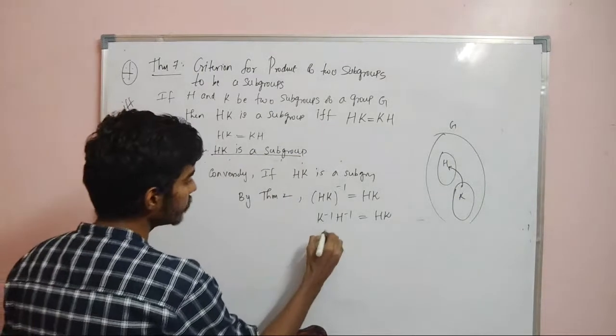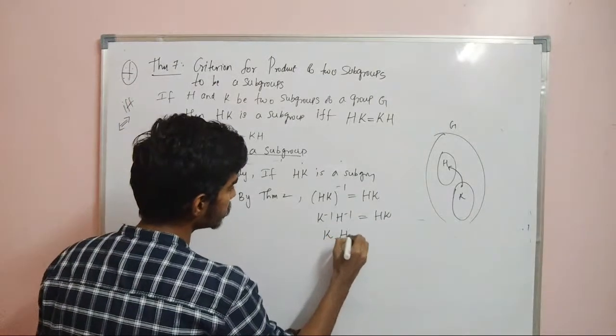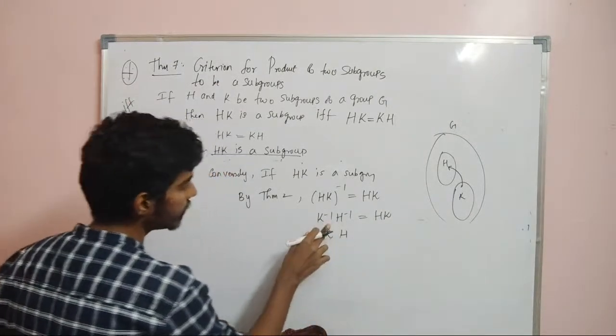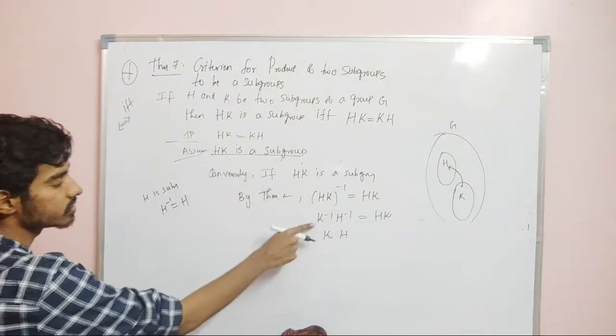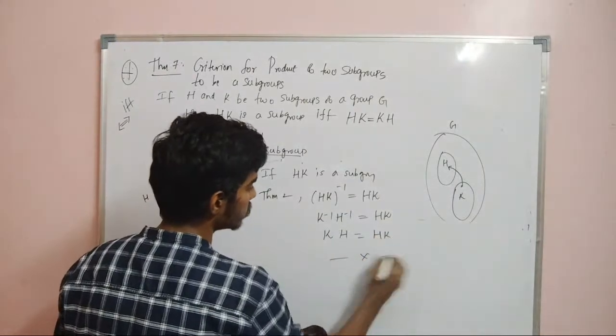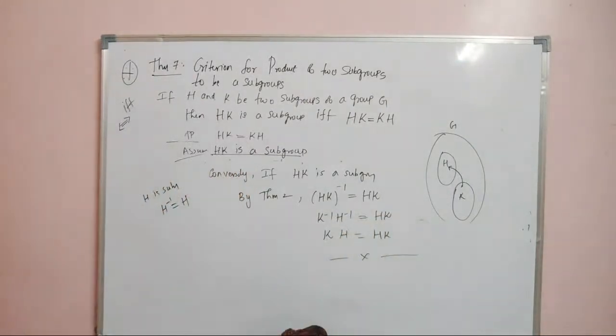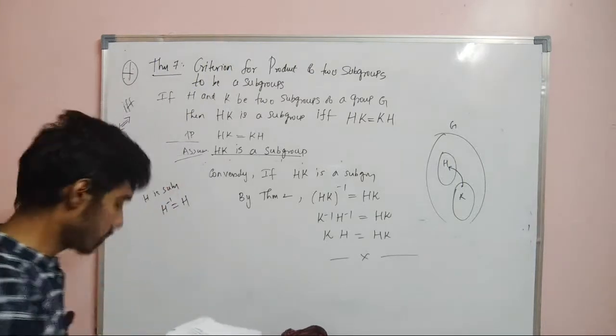Now what about K inverse? It is K again by theorem 2. What about H inverse? It is H again. So we can write this because HK is a subgroup by assumption. So therefore inverse exists. So therefore K inverse H inverse, that is KH, is equal to HK. That's it. Okay. So just go through the previous theorem. You can easily make proof on your own. Right? Okay. So now we will move on to theorem 8.